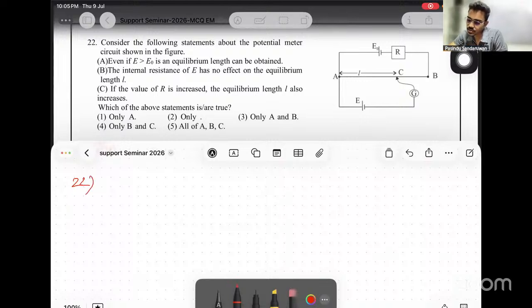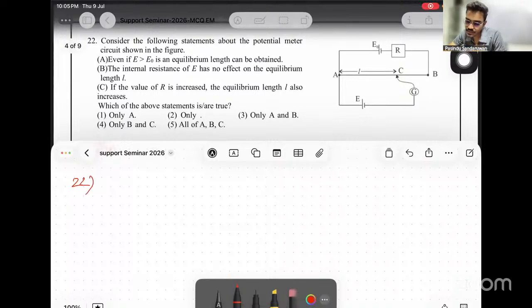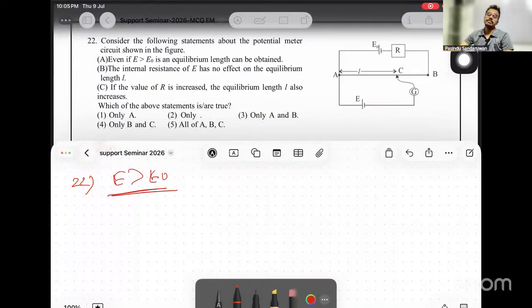Consider the following statements about a potentiometer circuit shown in the figure. Even if E greater than E naught, an equilibrium length can be obtained. E equals E naught, no. Because if E is greater than E naught, the potential difference across the potentiometer wire is less than the total potential difference in the sub-circuit, right?